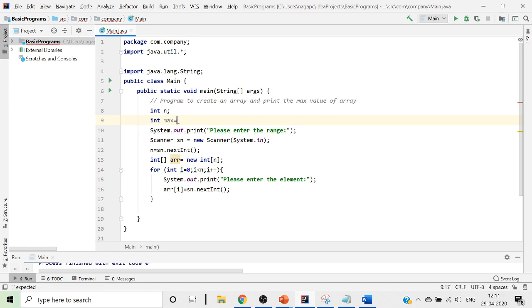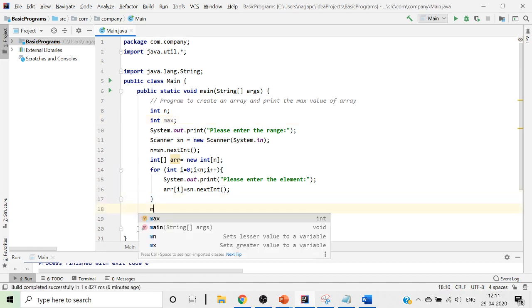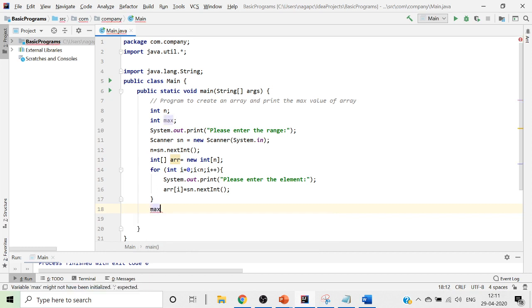I'll call it max alone, and after the for loop I'll assign max equals arr of 0, the first value. Now the maximum value is assigned with arr of 0. Now what we do is compare this with all the values.